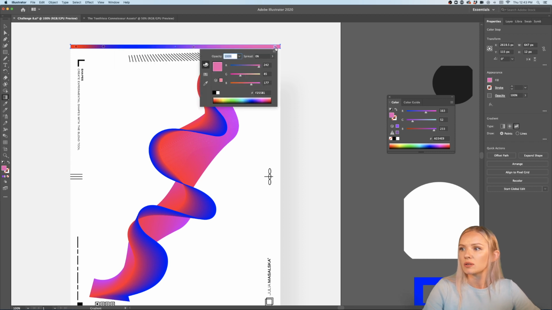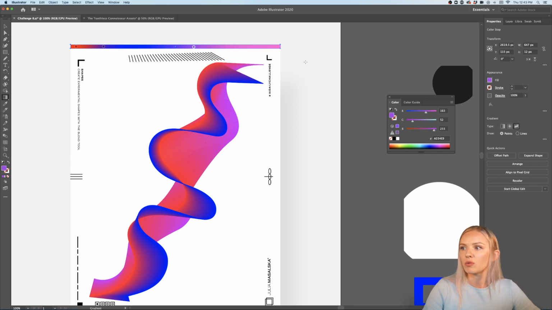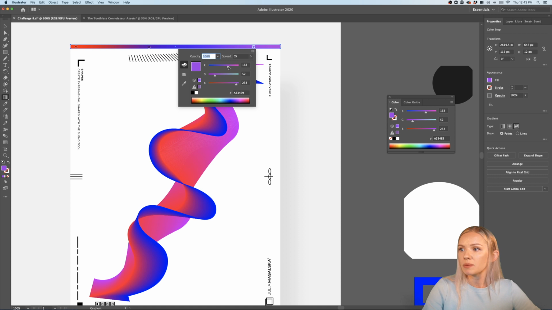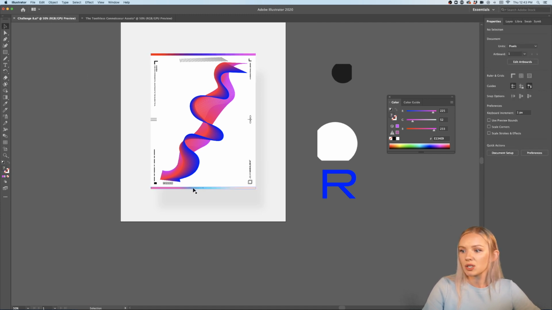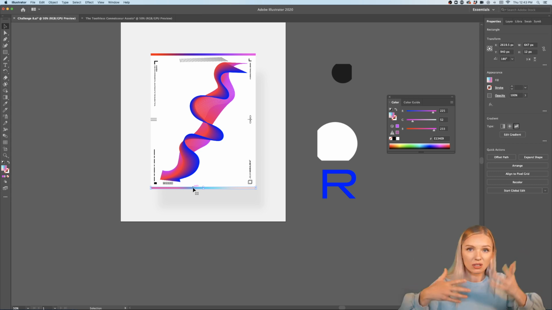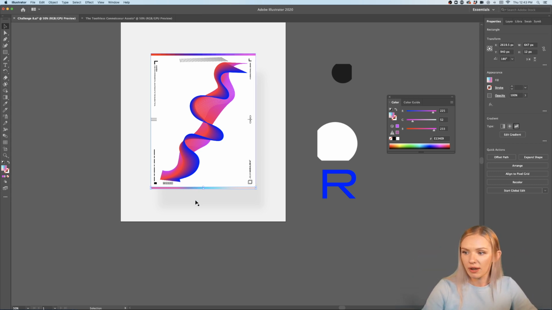And this one we just want to remove. So I'm just going to pull it out from my gradient, and Illustrator knows, okay, she probably doesn't like it inside, so maybe I should remove it. Okay, let me make this a little bit more pinkish. All right, so we have our gradient already matched to our artwork a little bit. And now I just want to replace the other one because I want them to be working together.